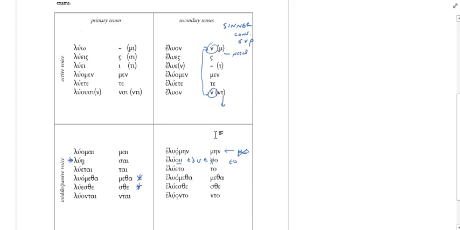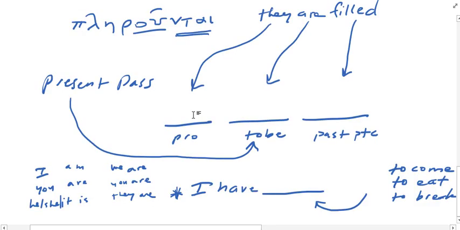So how do you translate those? So what we have here are what's called the imperfect. And this would be translated past time, but continuous. So I was loosing, you were loosing, he, she, it was loosing. As opposed to I am loosing, you are loosing, he, she, it is loosing. Okay. So let's read the vocab words on page 154.